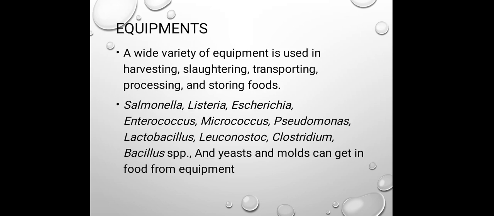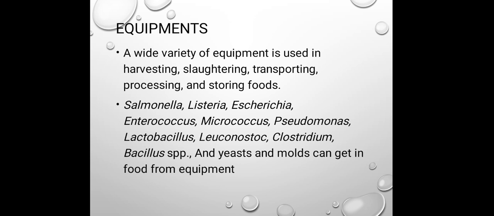Then the different types of equipment or utensils that we utilize for the preparation or processing of food, that means during harvesting, slaughtering, transporting, processing and storing of food material. Through that equipment there may be the introduction of Salmonella, Listeria, Escherichia, Enterococcus, Micrococcus, Pseudomonas, Lactobacillus, Leuconostoc, Clostridium.